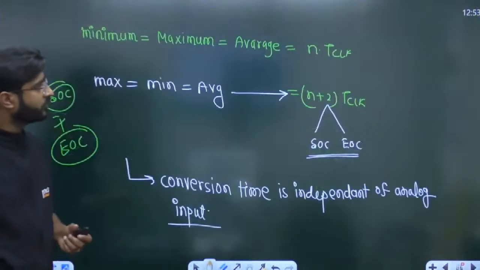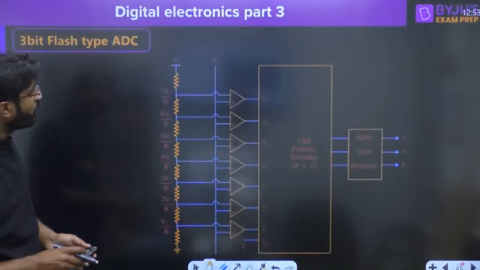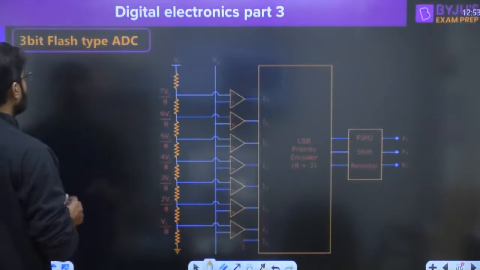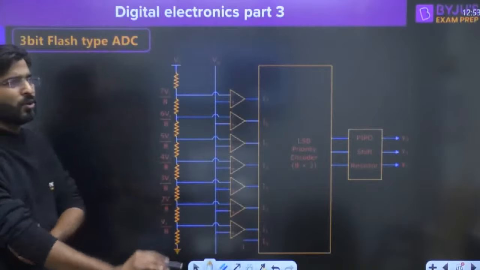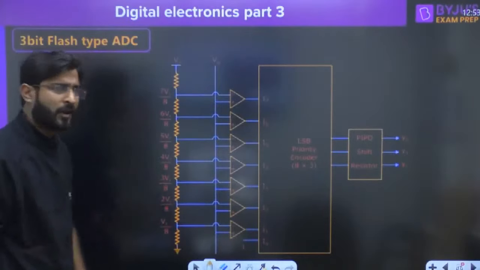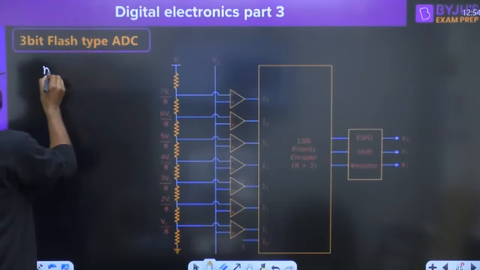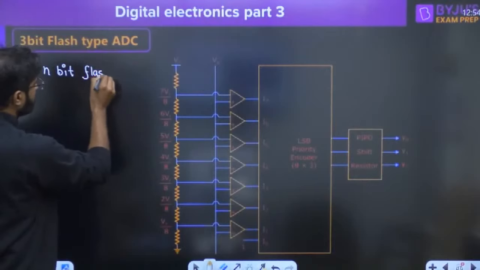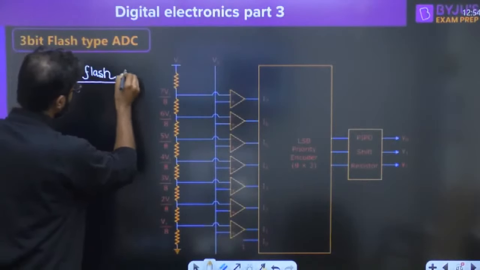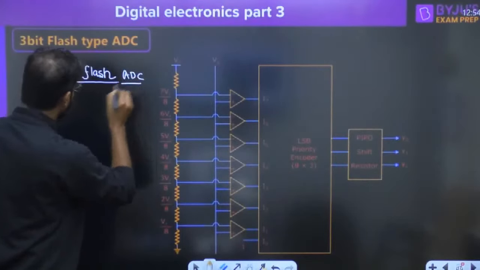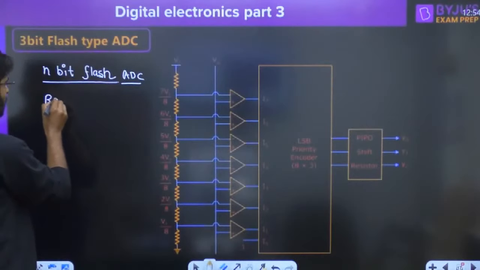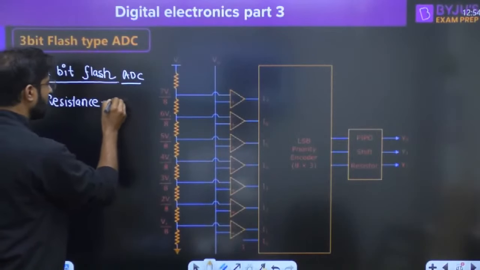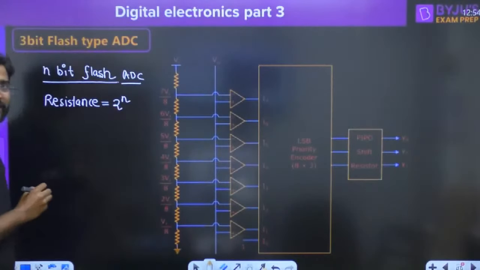Now we are going to discuss the next one, that is called the 3-bit flash type ADC. Everyone try to understand. In the flash type ADC, we can expect one question. If an n-bit flash type ADC is there, how many resistances are basically required? 2 raised to power n resistances are required.